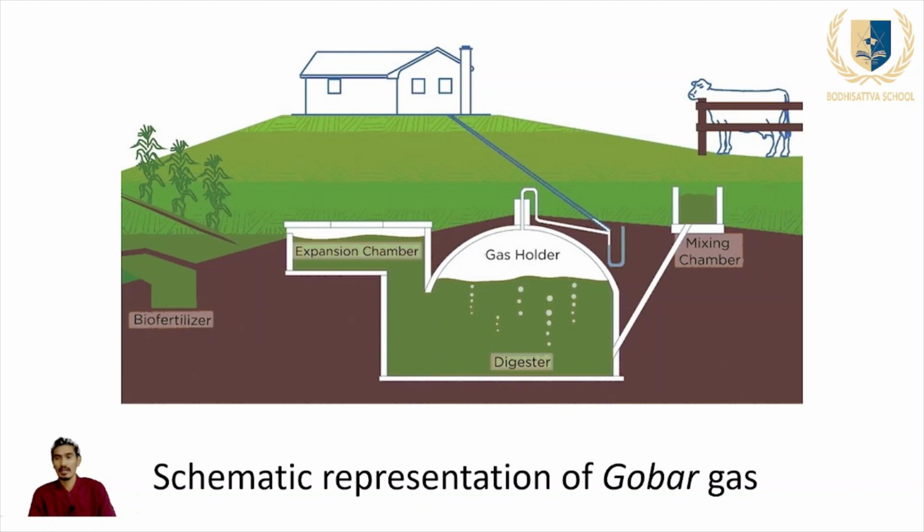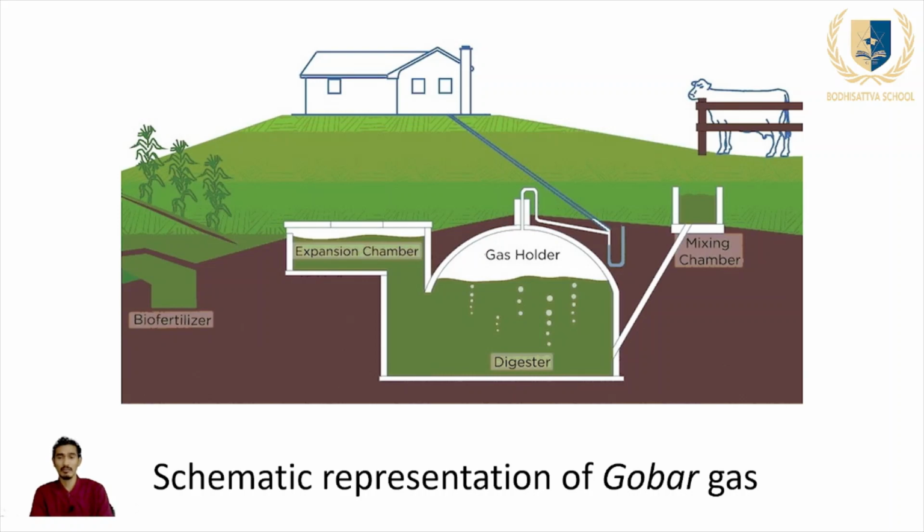In the picture, there is the mixing chamber. You can see clearly here. In the mixing chamber, lots of water and lots of dung are mixed, and the dung will go to the digester chamber, the dome-shaped chamber. In the digester chamber, different types of gases are produced, like I have already told you: methane, carbon dioxide, hydrogen sulfide gas. They are flammable. Flammable means they can produce fire.